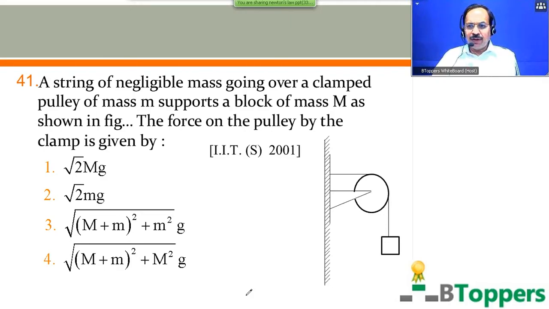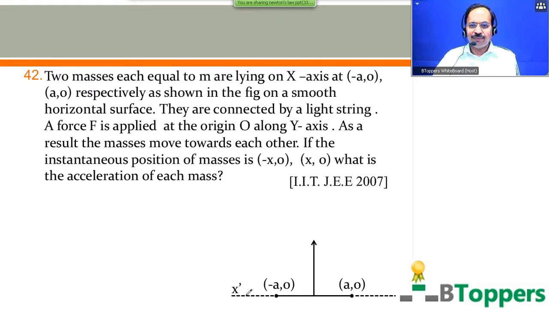So in case you need more time to answer the question, you can take a pause and take your own time. I'm going to show you the next question on the screen. See the question number 42.